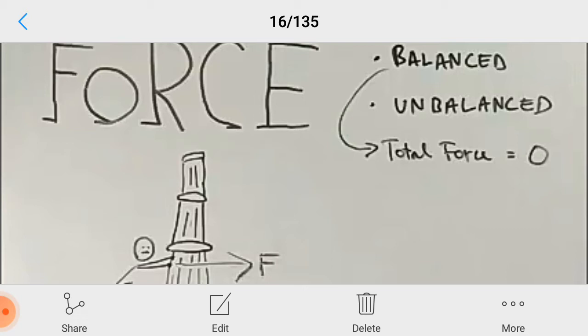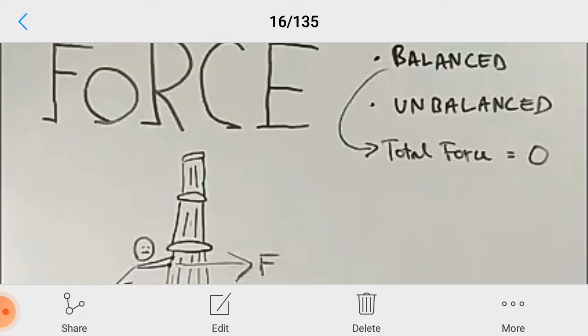When the resultant of all the forces acting on the body is zero, these are called balanced forces. So you see in the picture itself, one arrow is given that shows the total force equals zero. So always remember, in a balanced force the total force or the net force will be equal to zero, whereas in the case of an unbalanced force, the net force is not equal to zero.